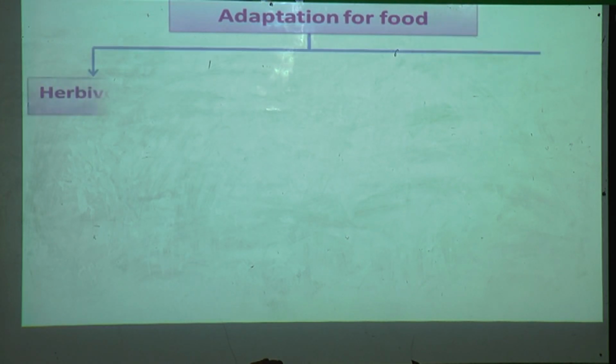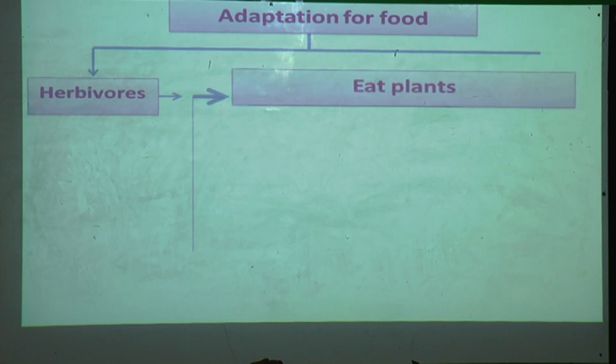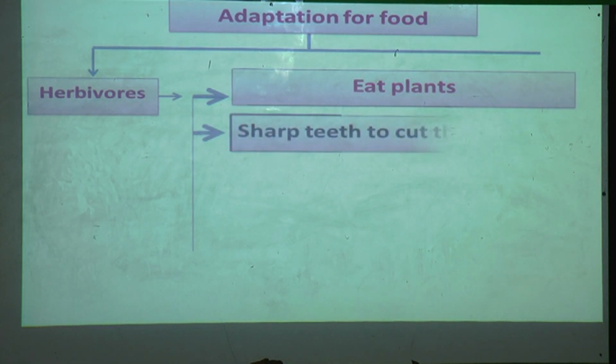Adaptation for food, we will see in detail. Herbivores. Herbivore animals eat plants. They have sharp teeth to cut the grass.